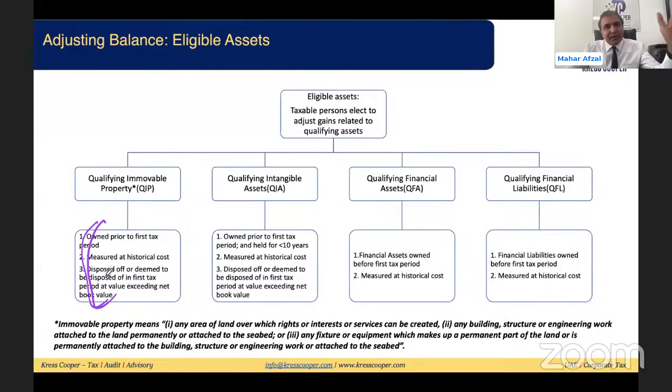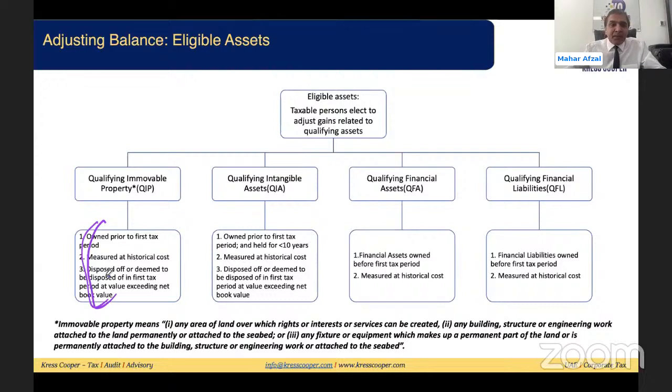any immovable property, any intangible assets, any financial assets, any financial liabilities that meet the respective conditions will be considered qualifying immovable property, qualifying intangible assets, qualifying financial assets, and qualifying financial liability. So on an overall basis, for discussion purposes, we can say these are our qualifying assets. For these 4 qualifying assets, in the respective ministerial decision, businesses and taxable persons are eligible to opt out of the pre-tax gain.